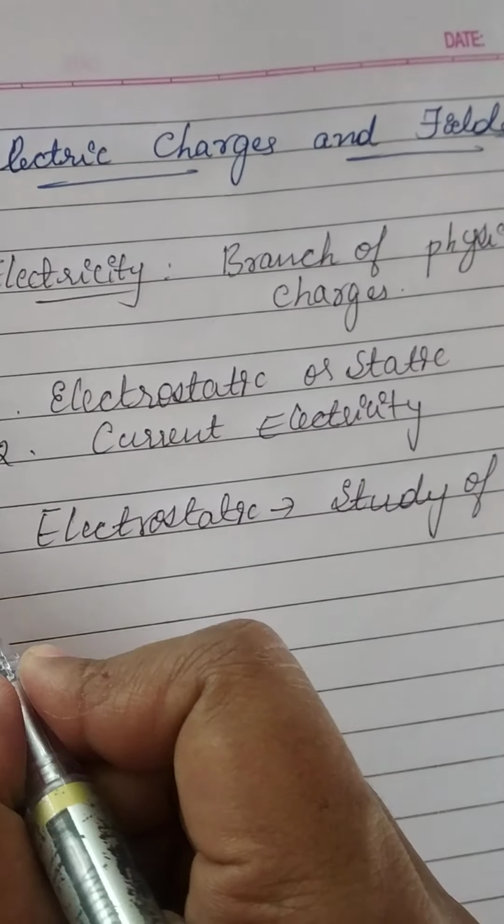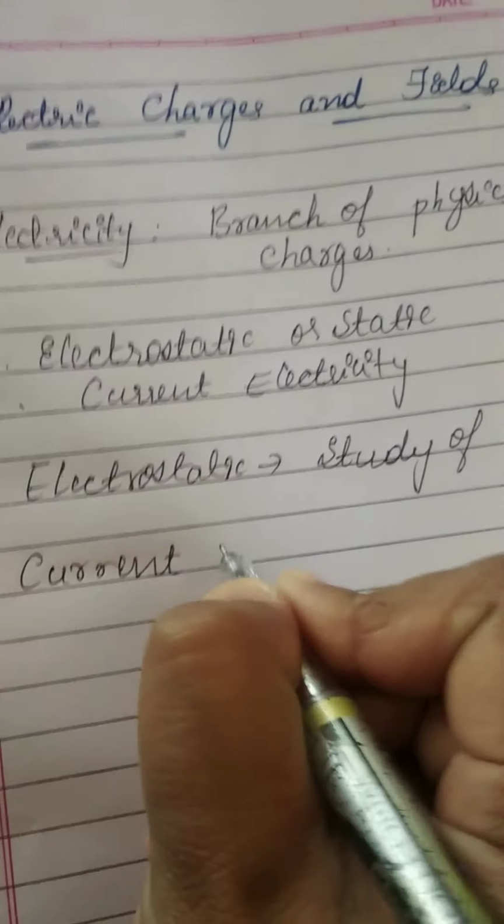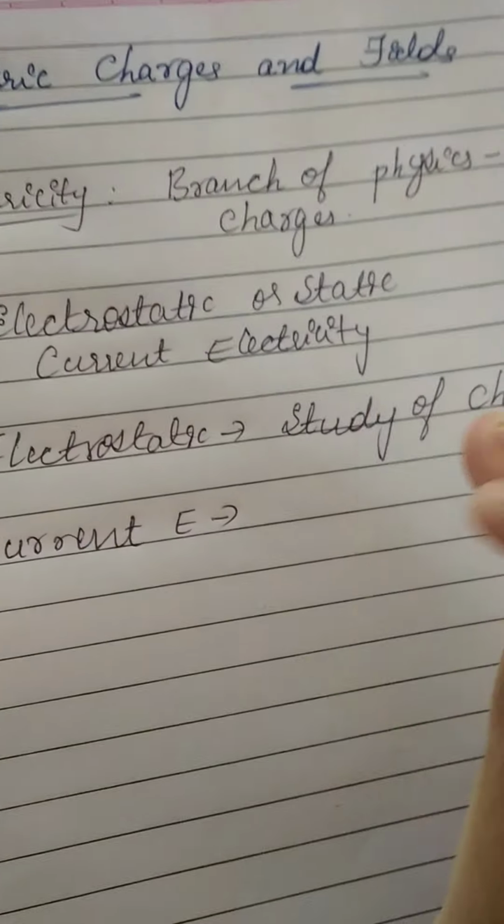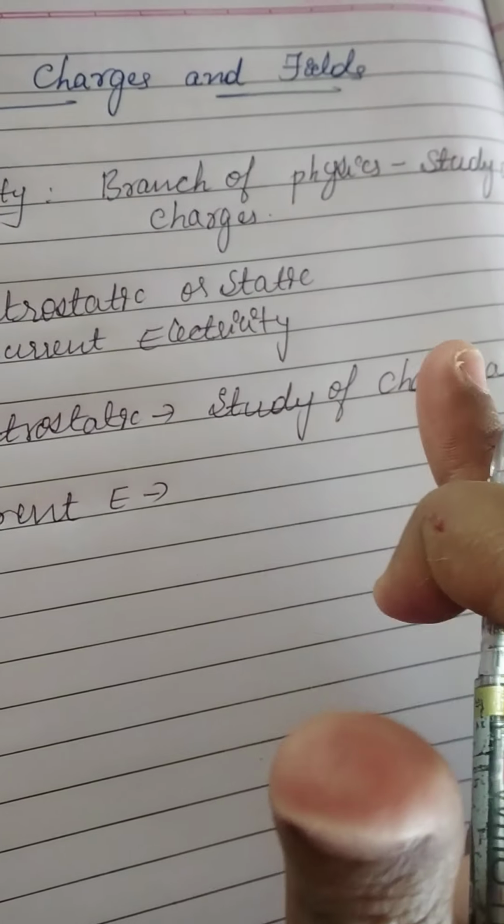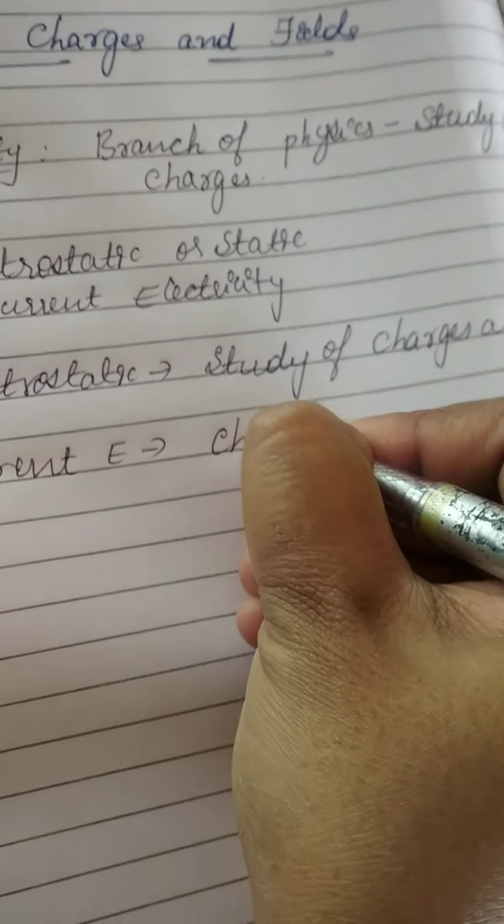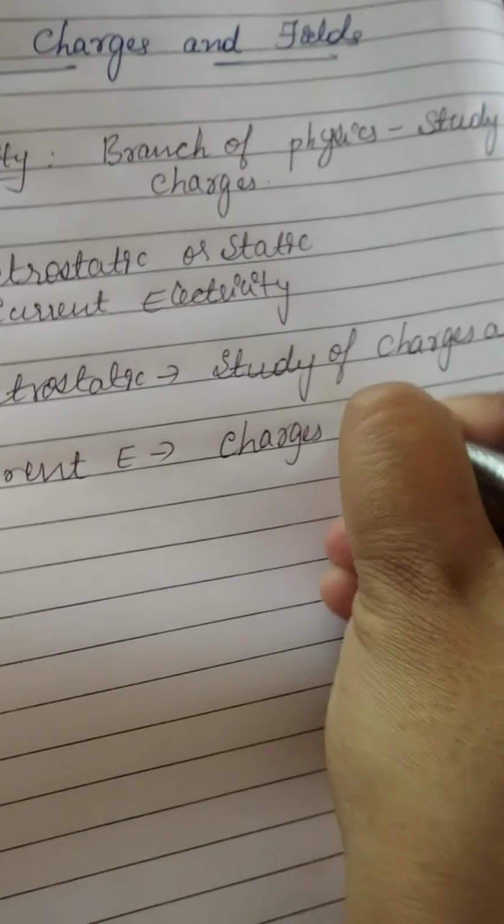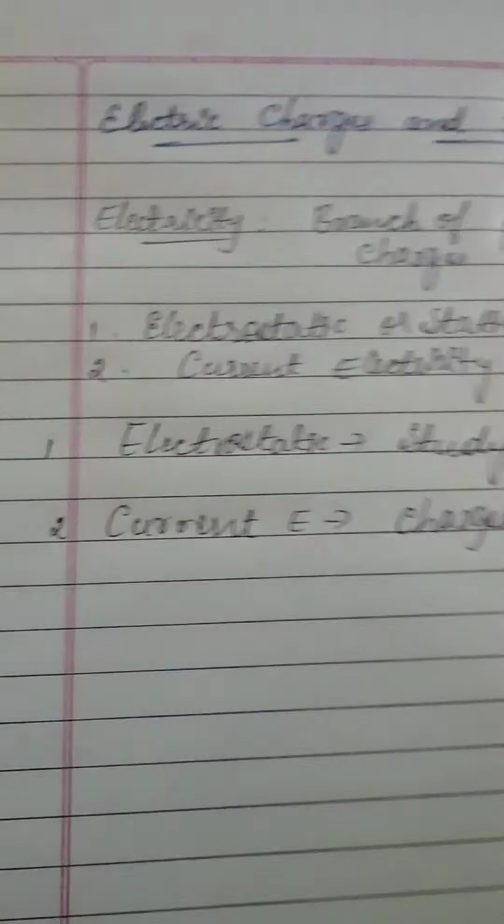And the next one, current electricity. Current electricity is one of the branches of physics which deals with the study of charges in motion. Charges in motion. So what is electricity?